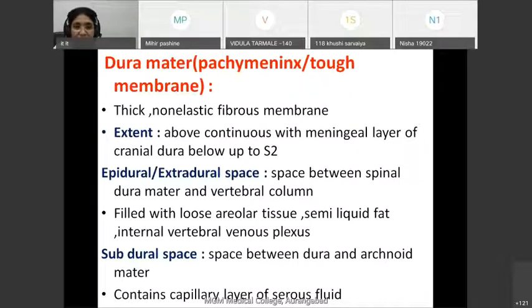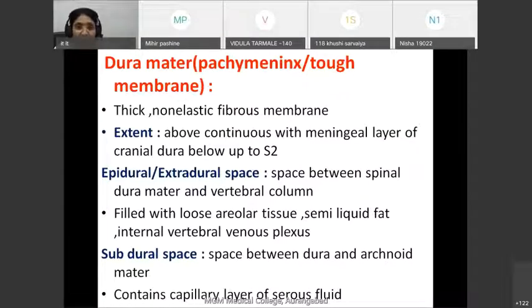In case of the brain, the dura mater has two layers. One is the meningeal layer, which is the innermost layer, and the outer layer is endosteal. The outer endosteal layer of the cranial dura mater is connected to the periosteal layer of the skull through the sutures.